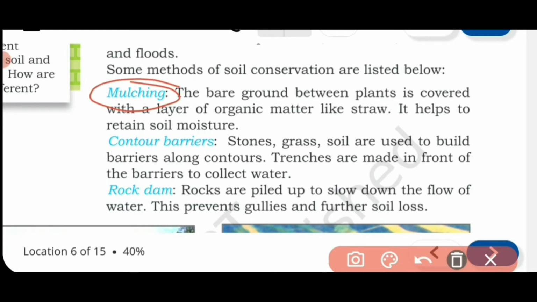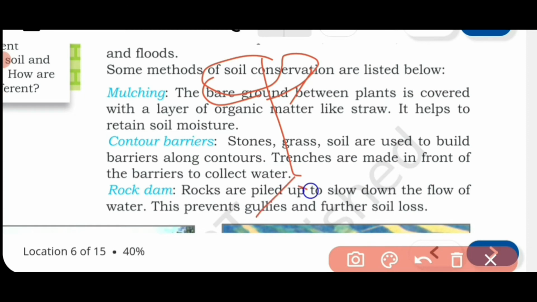Now what is mulching? Look at the line. The bare ground between plants is covered with a layer of organic matter like straw. It helps to retain soil moisture. Okay. You must have seen in some of the garden areas, during summertime mostly we do it. The gardeners, if there are plants, near the roots, on the top of the earth, they cover this particular area with straw or with dry grasses.